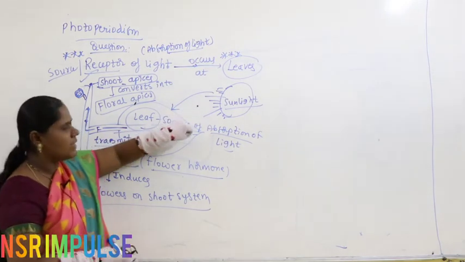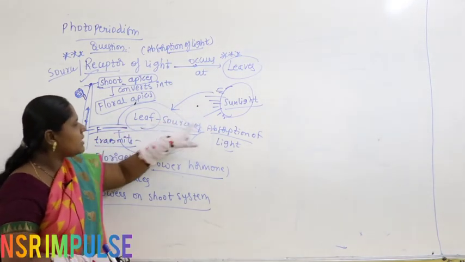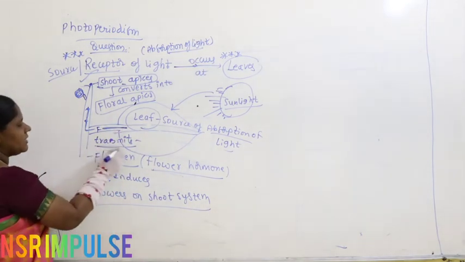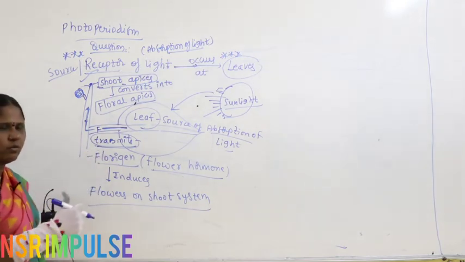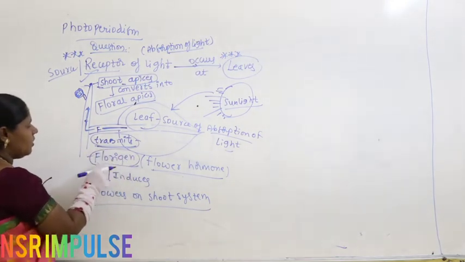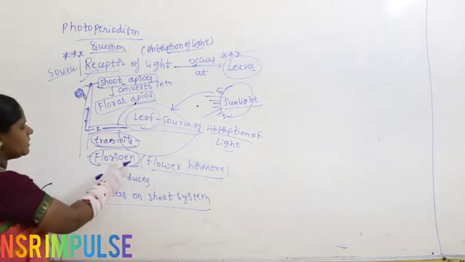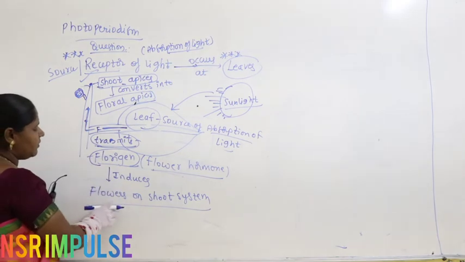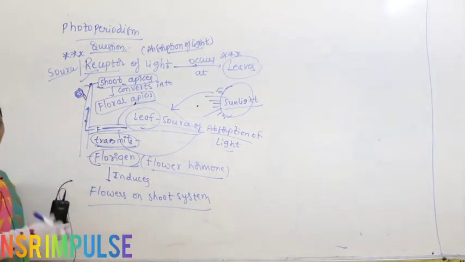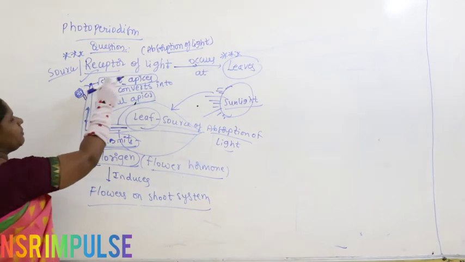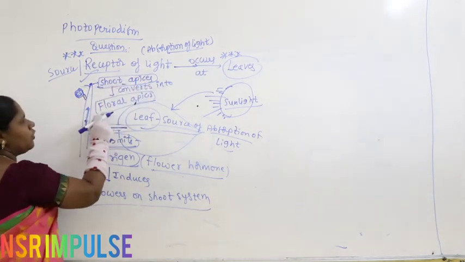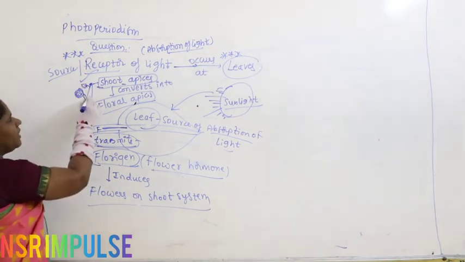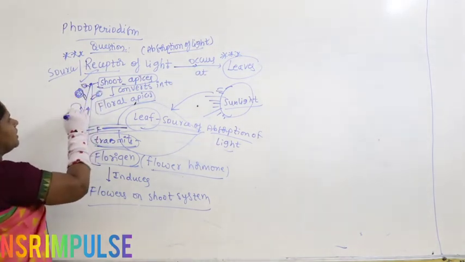Leaves absorb the sunlight. Then what will leaves do? They will transmit some hormone. What is that hormone? It is florigen, a flower hormone. It induces flowers on the shoot system. That means the shoot apices convert into floral apices. Earlier it was a shoot system, but now instead of forming leaves, it forms buds or flowers.